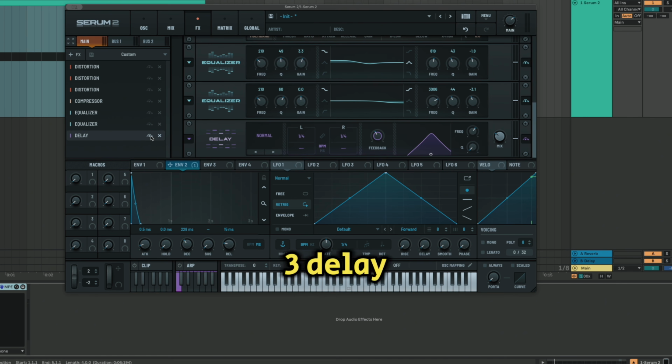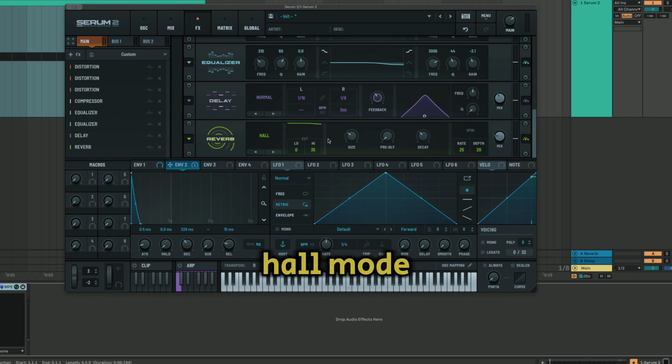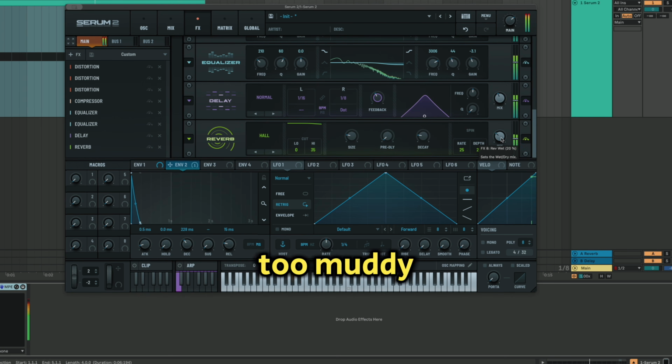Tip number 3, the delay and reverb trick for the kick in techno is a good thing, because this is exactly where all the rumble is coming from, and industrial techno is not an exception, but it's important to set up the settings right. So select normal mode so the kick is not panning from left to right, and then a short delay time like 1/16. If you want, you can also unlink the channels and select different timings like 1/8 and 1/16. For the reverb, it's important to use hall mode and set a shorter size and decay, so the kick will not become too muddy. Of course, always place delay first and then reverb, because this is how it sounds the best.